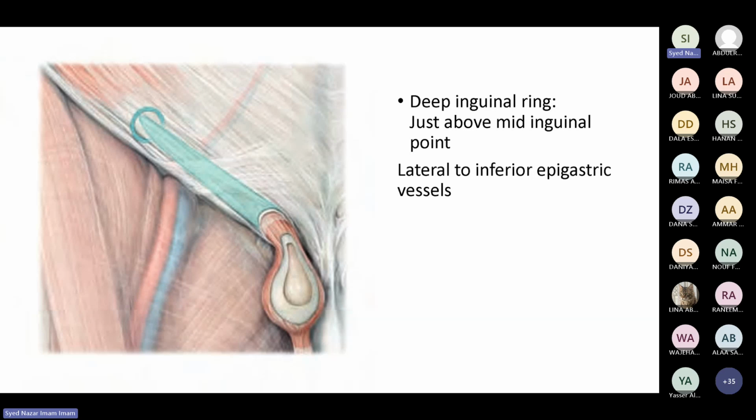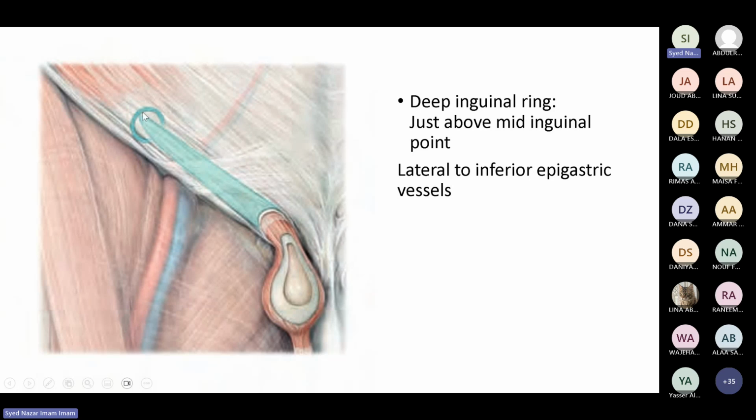Where is the deep ring? It's just above the mid-inguinal point, and lateral to the inferior epigastric artery. Remember, I have told you that this artery, the inferior epigastric artery, comes from where? This is the femoral artery, and just above the inguinal ligament, it is the external iliac artery. From the external iliac artery, one artery comes, that is the inferior epigastric artery. So this is the inferior epigastric artery, and this is the inferior epigastric vein.